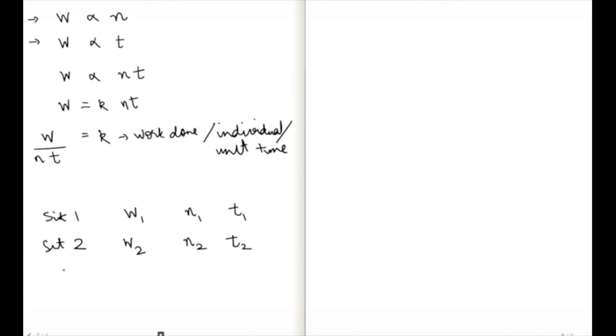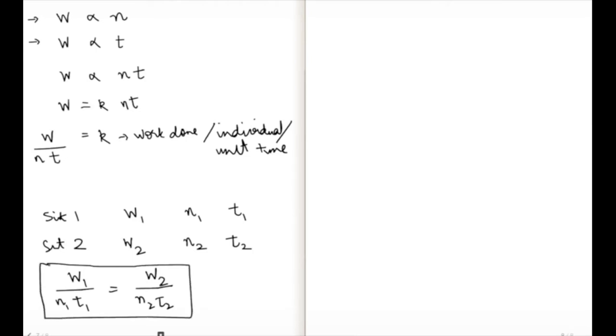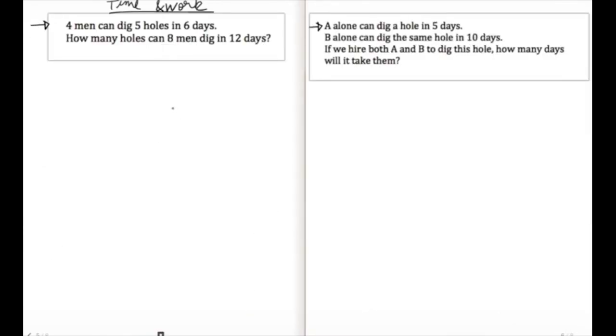This tells me that the relationship W1 upon N1 T1 should be equal to W2 upon N2 T2, right? So with this basic theory in place, now we should be in a position to answer questions like problem number 1. So we have 4 men digging 5 holes in 6 days. So clearly the situation 1 is the output or the work done